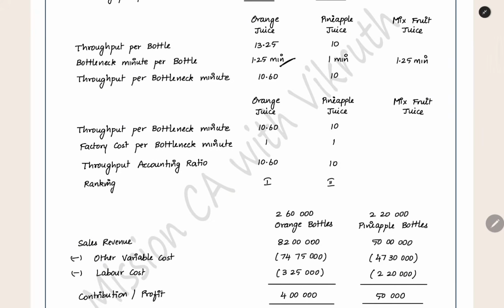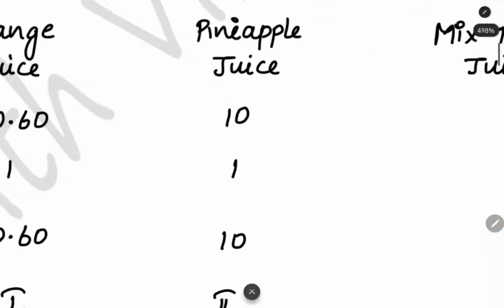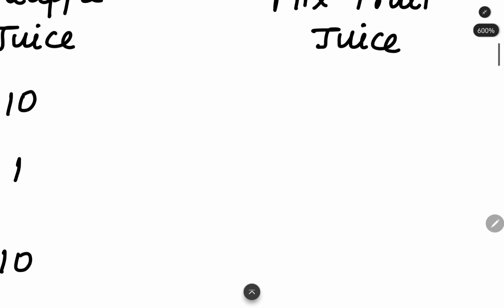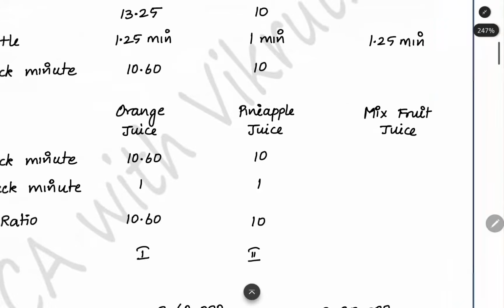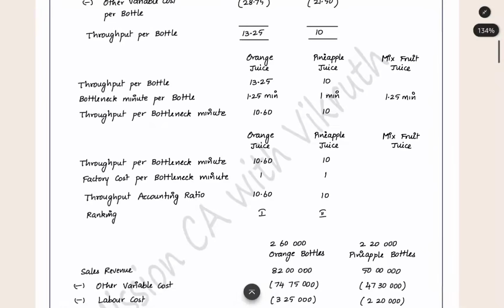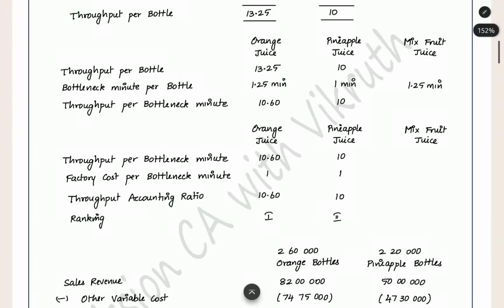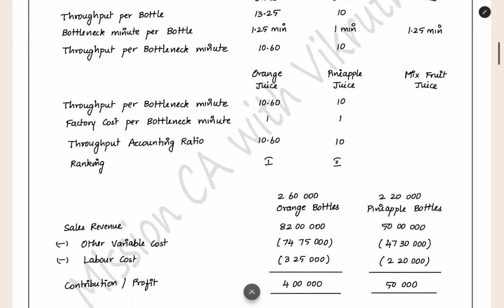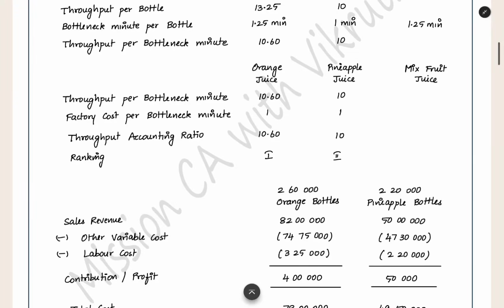1.25 minutes is the bottleneck minute per bottle, 13.25 is the throughput per bottle. Here, time is the limiting factor, so we have to use it properly. When you use 1.25 minutes in orange juice, you are getting 13.25 rupees of throughput. Now, when you use 1 minute of time, how much throughput are you getting? Like that, you can see in which bottle, when you use 1 minute, you get the highest throughput. Throughput is similar to contribution. When you are getting the highest throughput, that is the good thing. You have to do that product first.